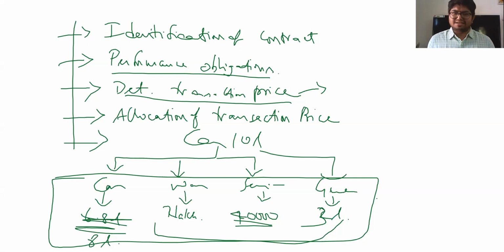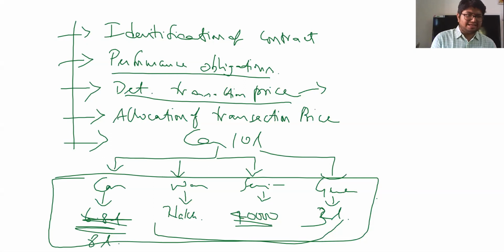And for guarantee, it is going to be 3 lakh divided by 13 lakh 40,000 into 10 lakhs. That becomes towards guarantee cost. Okay. Guarantee services is what I'm rendering. This is how you are supposed to allocate all your transaction costs.